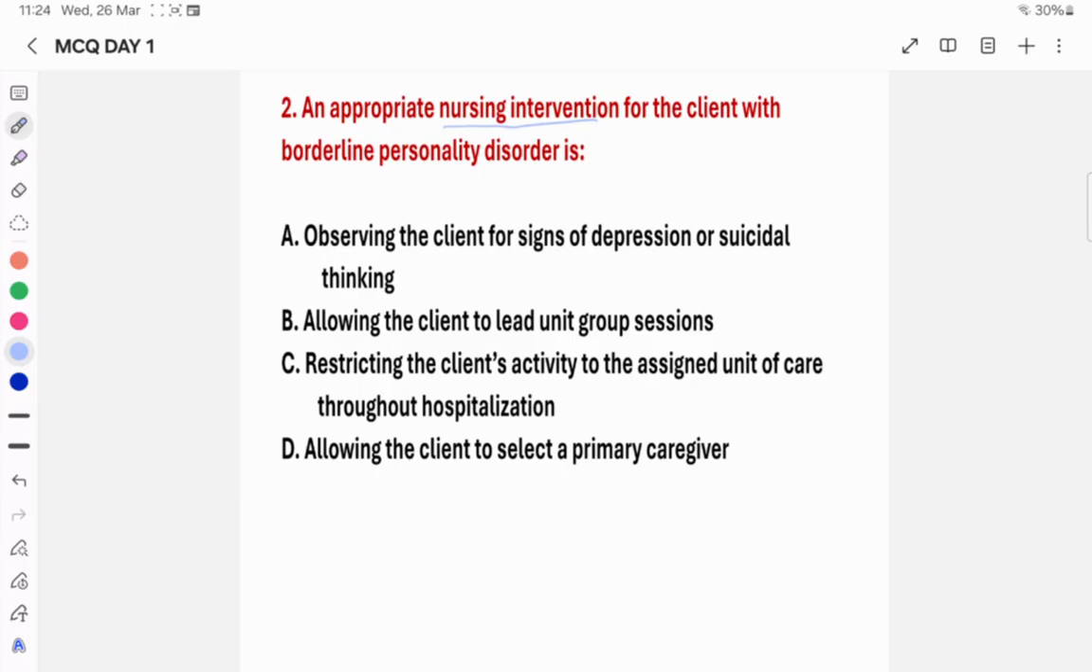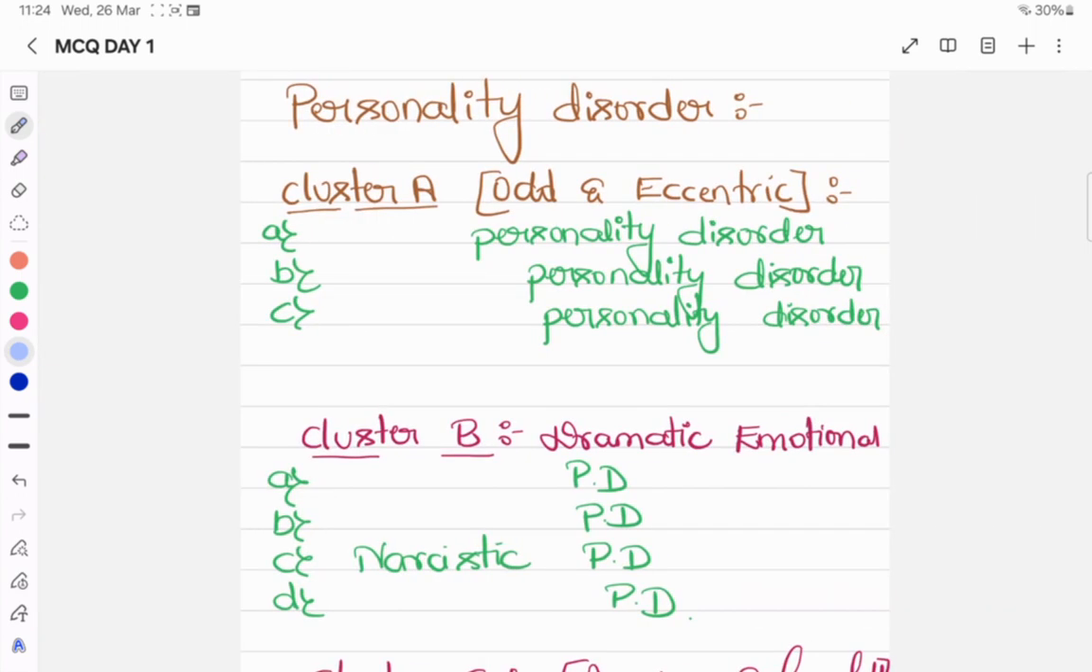Before moving on to the question, we have to understand the basics of borderline personality disorder, or we should understand the concept of personality disorder. First we'll discuss some important points about personality disorders, then we'll see this particular question again, so that we can understand the question and the topic at the same time.